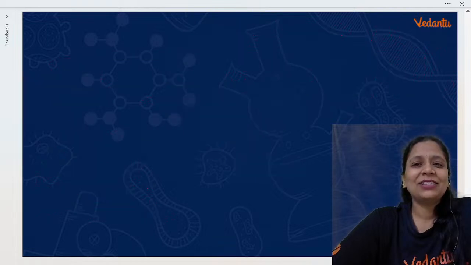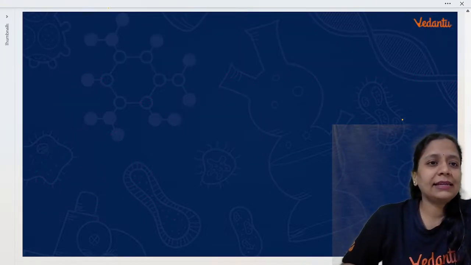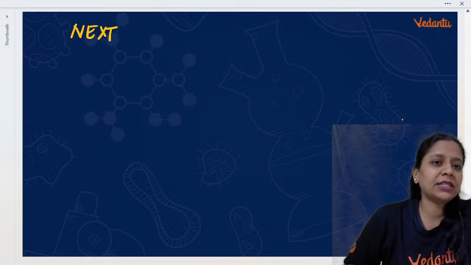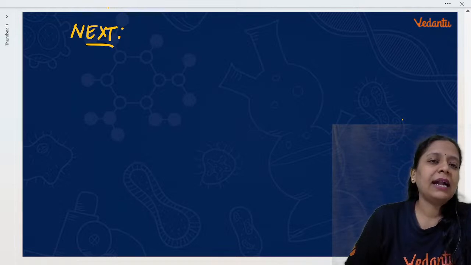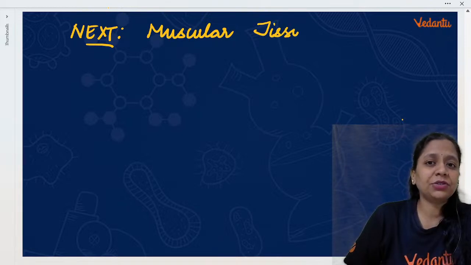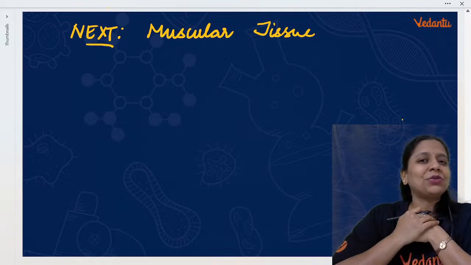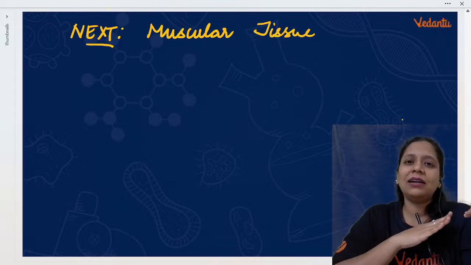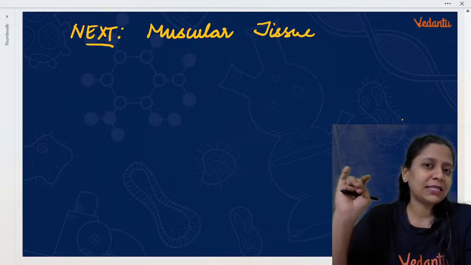Okay, everybody. So, after I complete muscular tissue, tomorrow's session, again in the evening only we will have class. In that I will be teaching about muscular tissue. Once we complete muscular tissue, the whole animal tissue will be finished. Okay. So, after animal tissue is finished, one shot. I will explain the full lesson at once also.